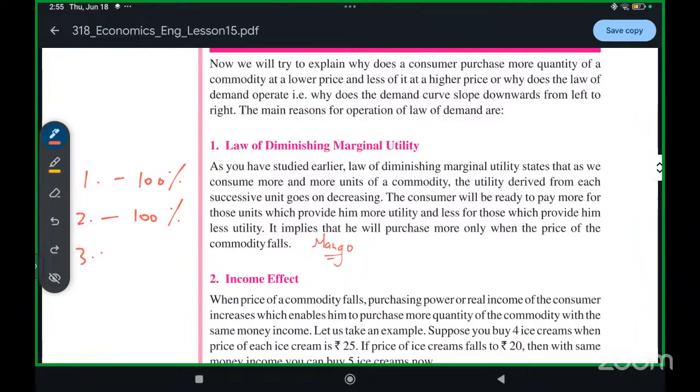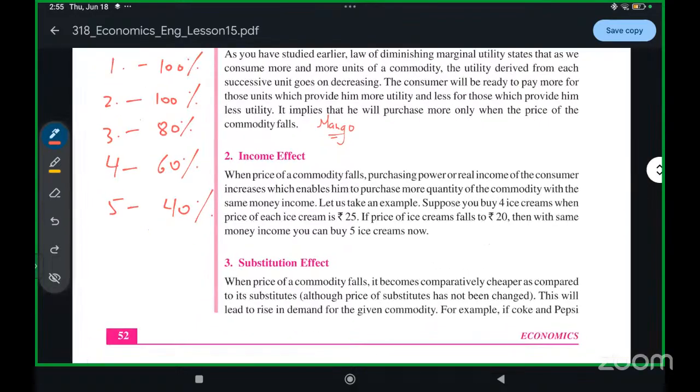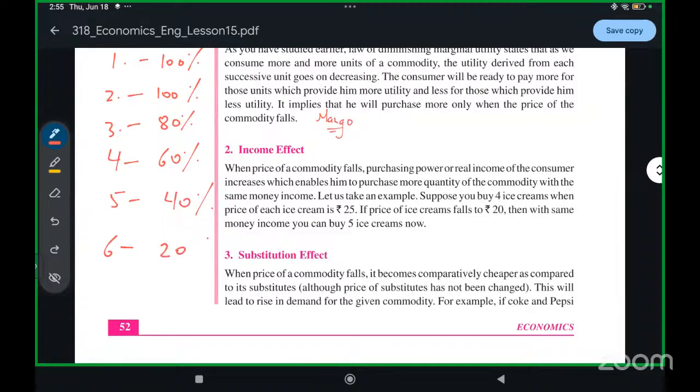Now, if you eat three mangoes, the satisfaction that you will get will decrease to maybe 80%, because you already had two. Try to understand this: the third mango will not give you that much satisfaction. Fourth mango of the day, maybe 60% satisfaction. Fifth mango, 40% satisfaction. If you eat a sixth mango, 20% satisfaction. By the time you eat a seventh mango of the day, you will feel sick.